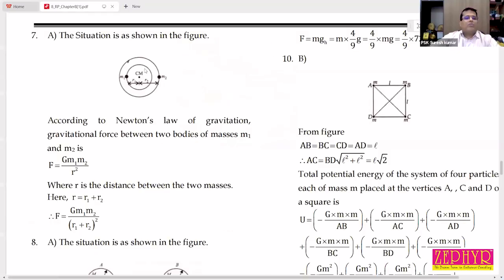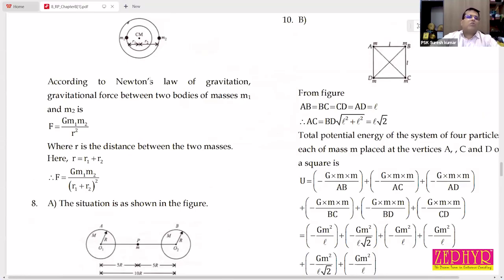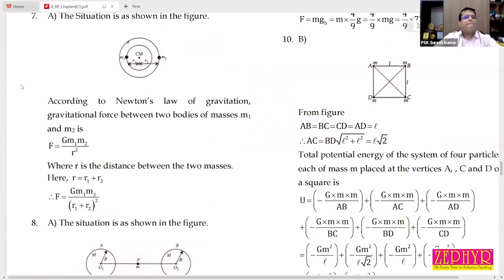That's about binary star system. We want to find the force between them. It's a very simple question. You want to find the force between M1 and M2. What is the separation between M1 and M2 here? R1 plus R2. So your answer is G M1 M2 divided by R1 plus R2 the whole square.